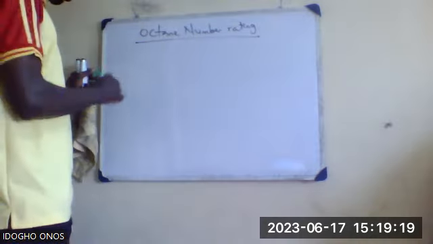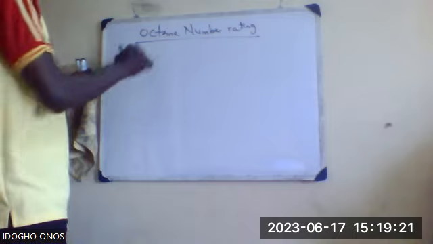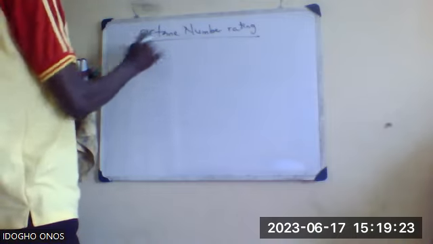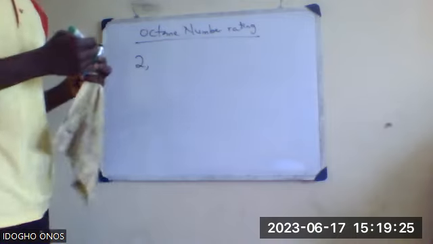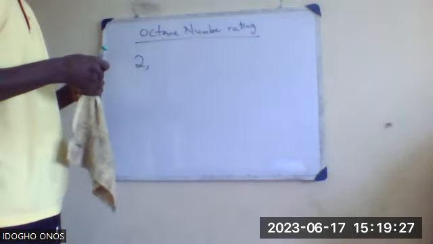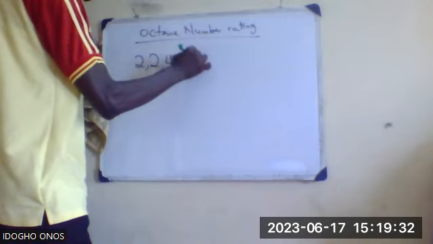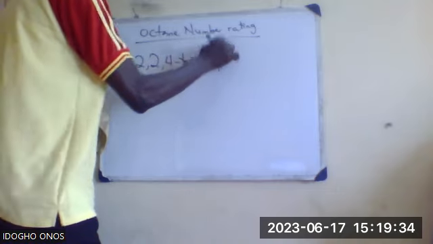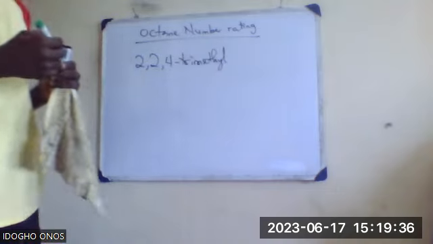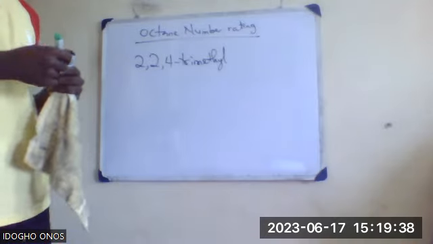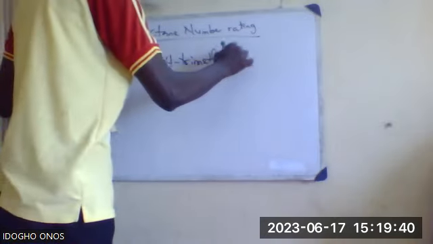Note this, a petrol with a high octane number rating is a high quality petrol. And how do you know the octane number? It is the presence of 2,2,4-trimethylpentane.